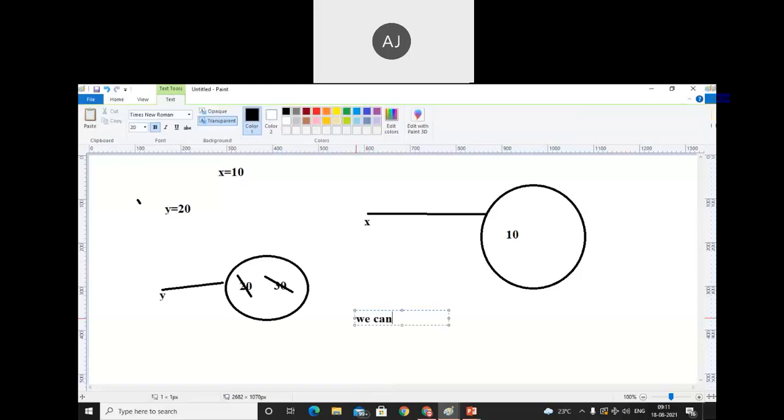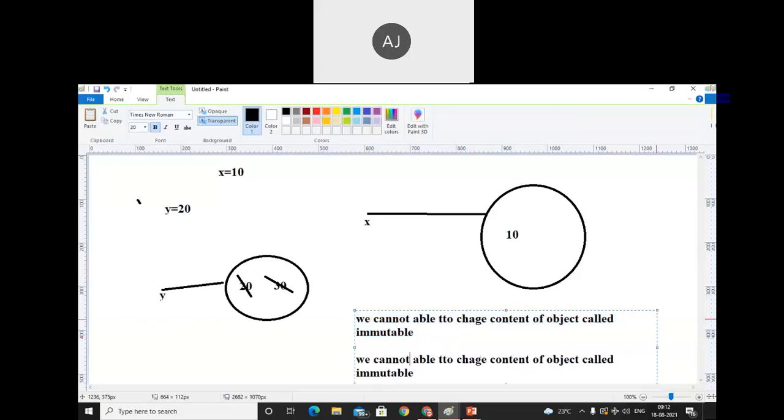We cannot change the content of the object, and if we are able to change the content of the object, then we can say that it is mutable. So here I will copy this.